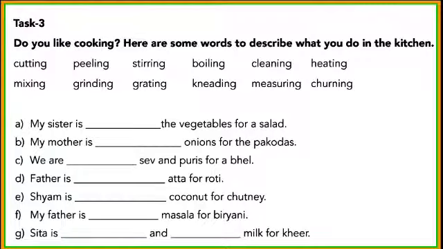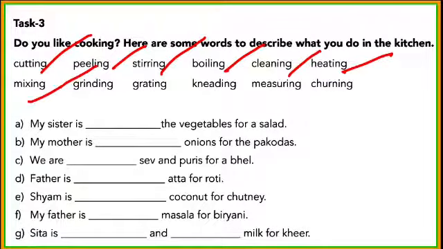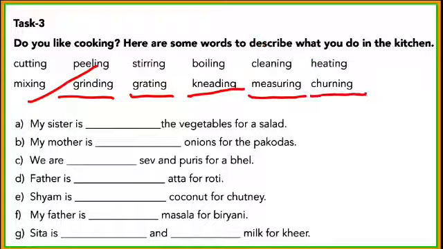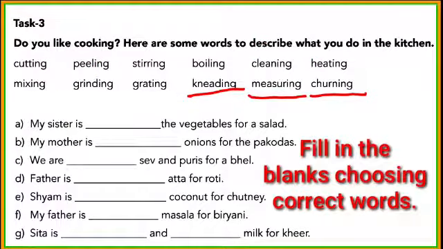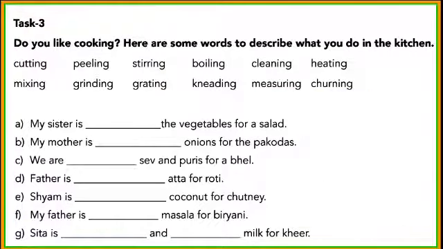Dear students, our task 3 is based on some doing words like cutting, peeling, stirring, boiling, cleaning, heating, mixing, grinding, grating, kneading, measuring, churning. Only we have to fill in the blanks choosing correct words. Let's start. A. My sister is dash the vegetables for a salad. My sister is cutting the vegetables for a salad.